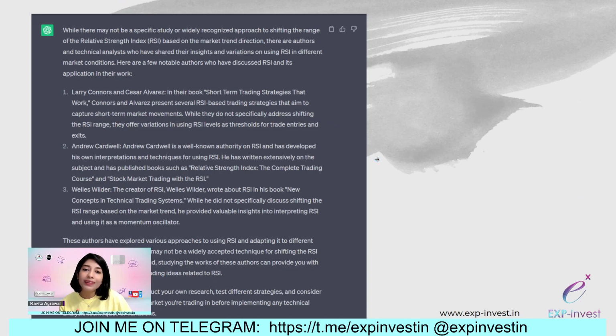Now, I have been observing RSI range shift, applying it, studying it for many years now. I don't even remember where the inception was, but just for some fun, I asked ChatGPT about it. I gave multiple prompts on this topic, but ChatGPT could not find any research out there. So, while I believe that RSI range shift is something that I've studied and gotten inspired from,